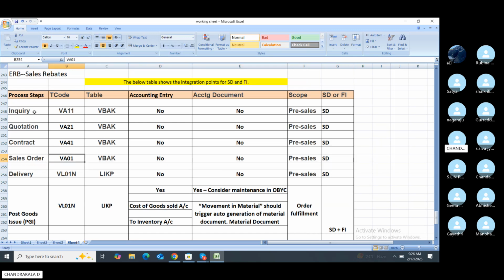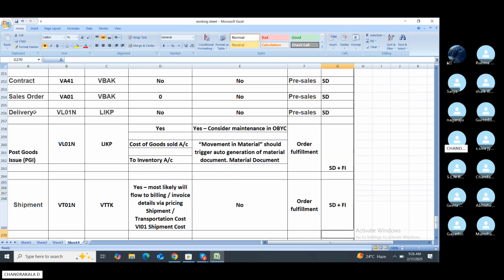Sales order VA01, the table is VBAK, no entry here, no document affected, and it is pre-sales in SD, affecting only the SD side.